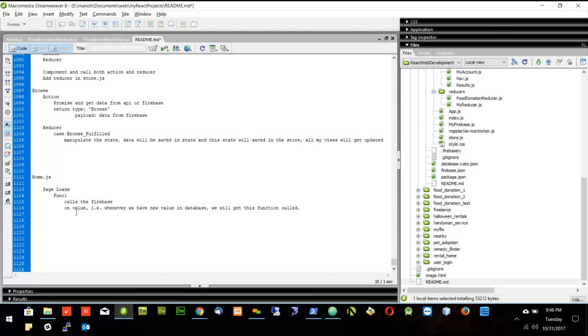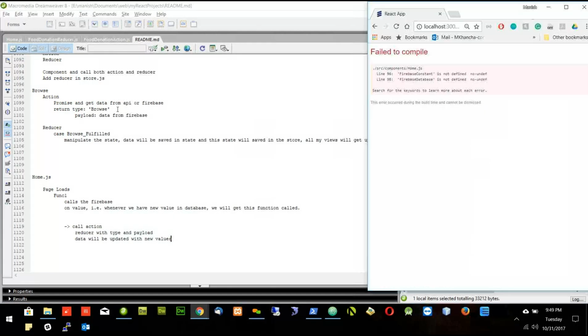So on value, I will call the action. Here in the on value, I will call the action, and action will call the reducer with type and payload. Payload will be nothing but whatever value we are getting with this result. And then once we go to reducer, data will be updated with new values.